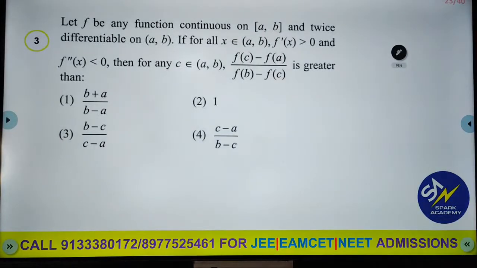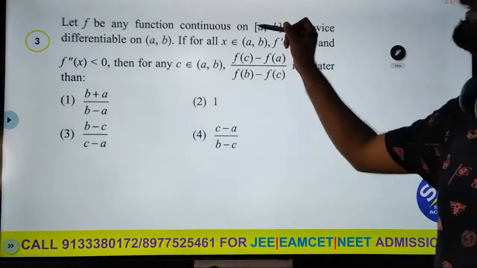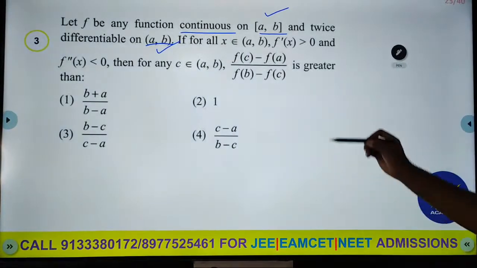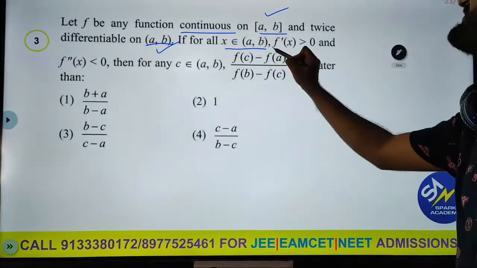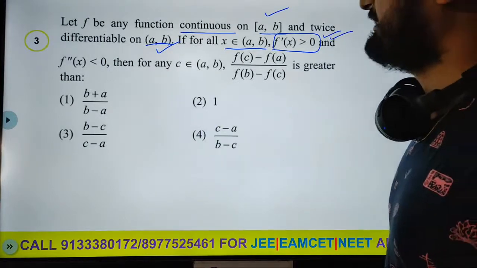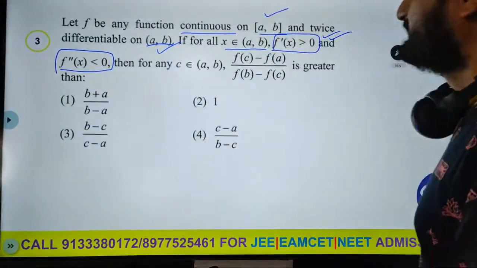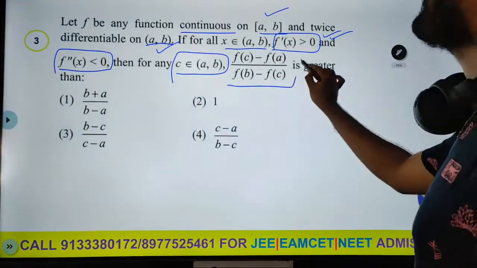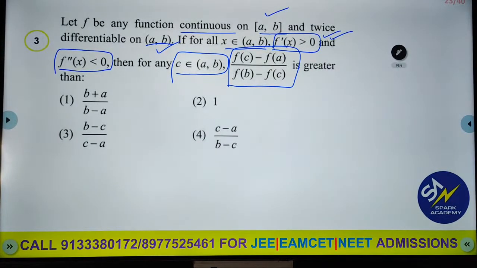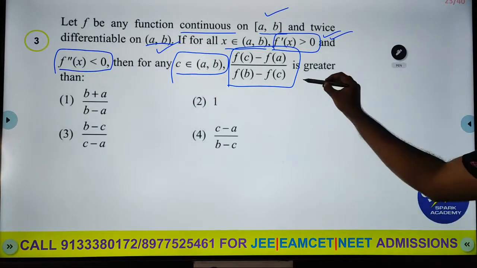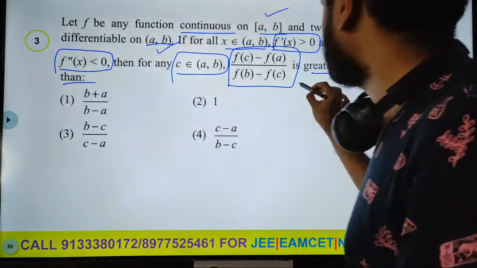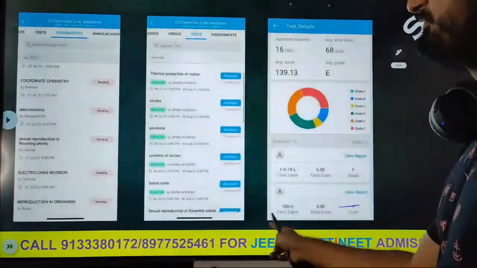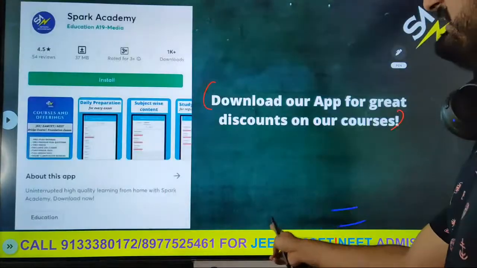The third question: if f is any function which is continuous on [a, b] and twice differentiable on (a, b), for all x belonging to (a, b), f dash of x is greater than 0 and f double dash of x is less than 0, then for c belonging to (a, b), f of c minus f of a by f of b minus f of c is greater than. So basically for this, use the last theorem. So you can try it actually. If you don't get it, I will be sharing the solution in the Telegram group.